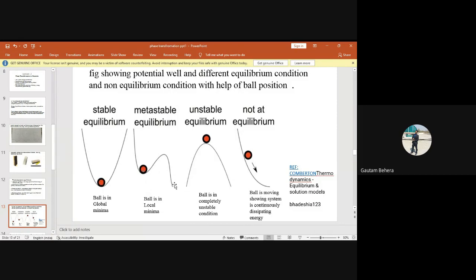And if the ball comes back to this position, then will this be global minima or local minima? It is global. It will become global minima if the situation is like this. Okay. And look at this third image. This image is clearly showing you unstable equilibrium. Why is this unstable equilibrium? Can you tell me?